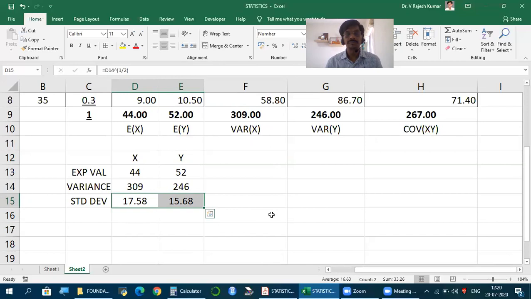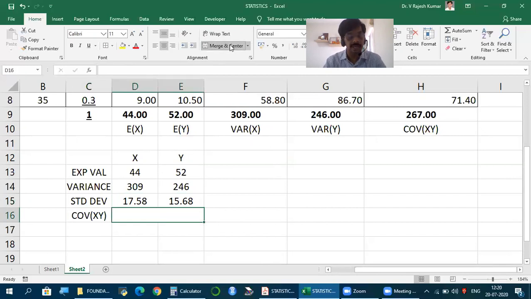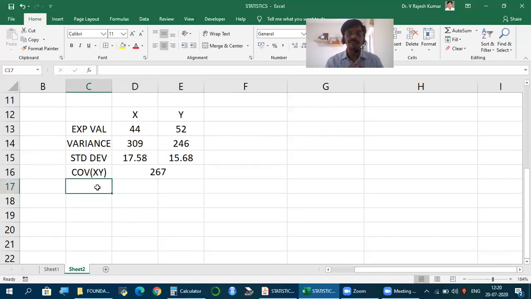Now, since you have two sets, what else we need? Correlation. But for correlation, our first requirement is covariance between X and Y. So we have that covariance X and Y already, 267. Now all the other measures, formula remains the same. So correlation.